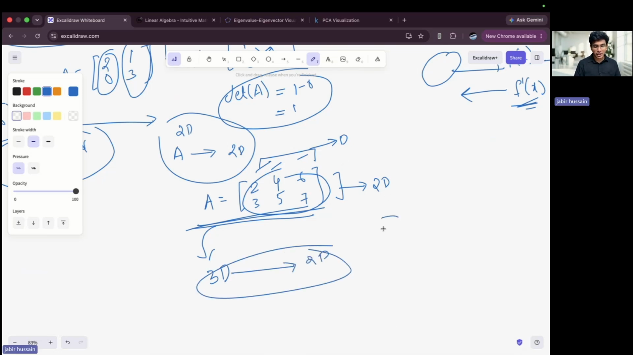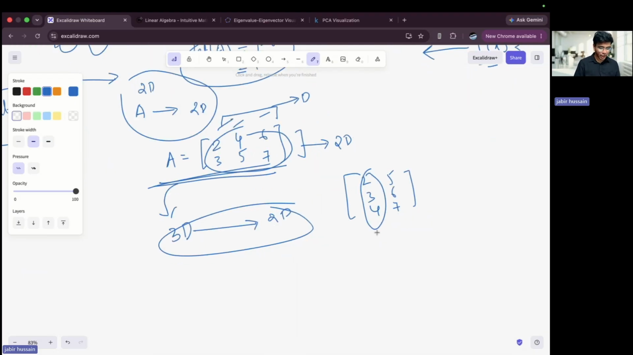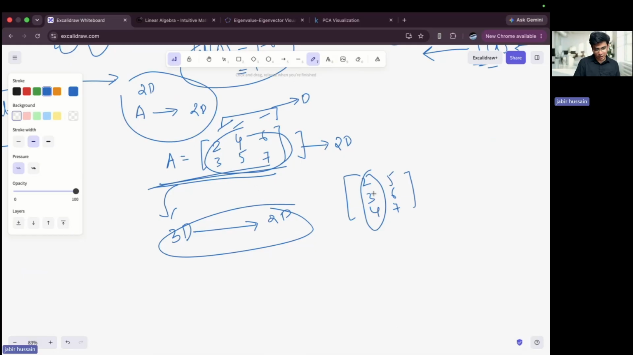For example, if it has 2, 3, 4, 5, 6, 7, then you can see there are three values. It means that it has two dimensions because of i and j, but because of three rows, you will end up going from 3D to 2D. Like this, you can swap.